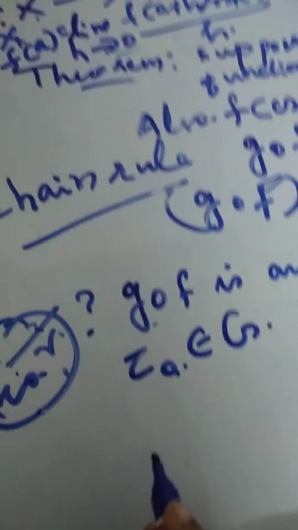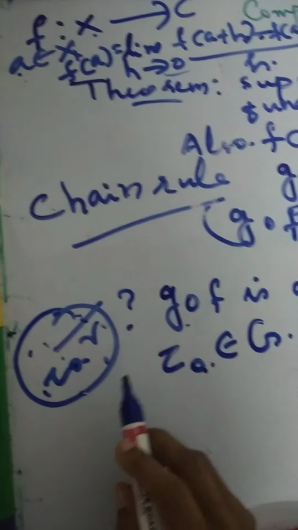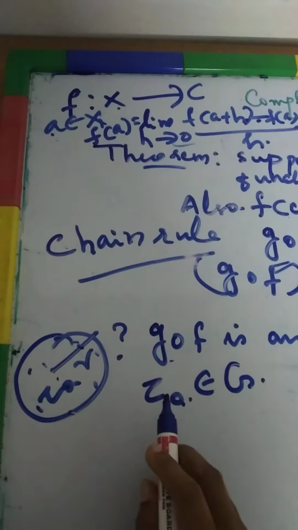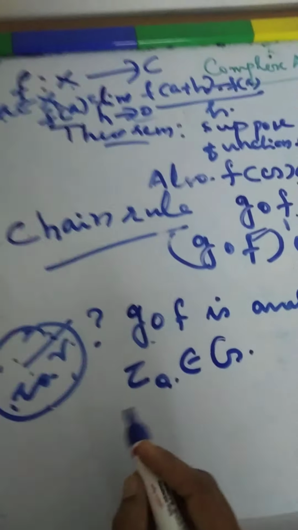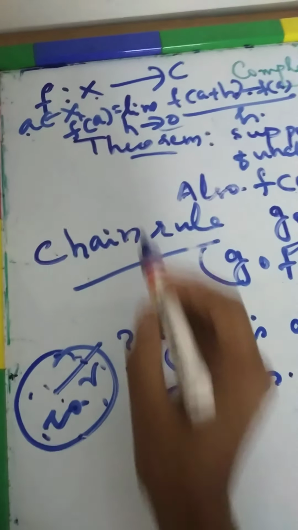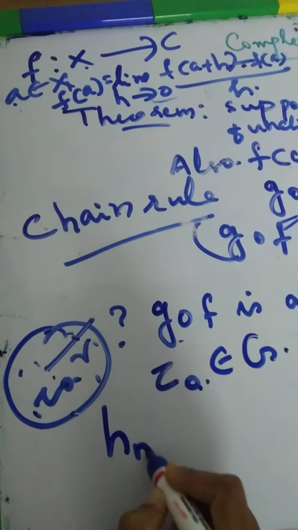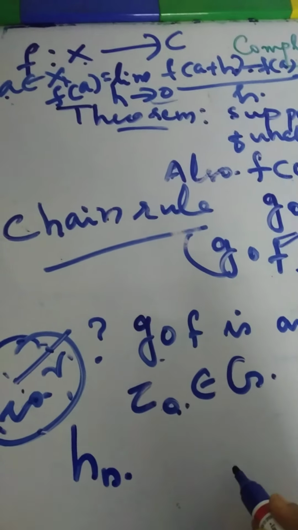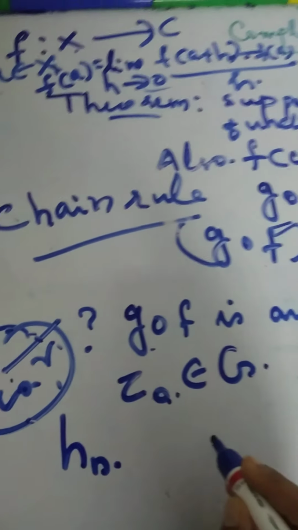So here we need to show that G composition f is differentiable at z naught. Instead of h, you just take hn. What is the limit you want to consider here?